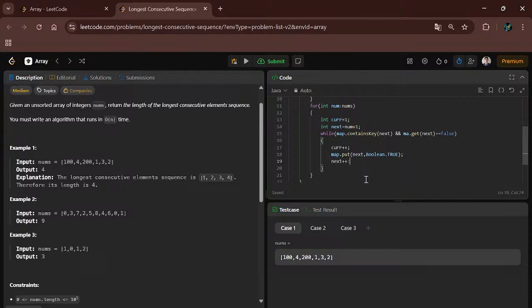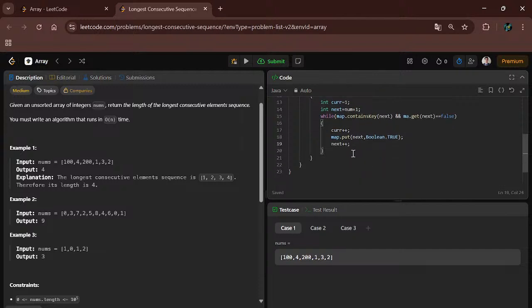Now we will take another variable, previous equal to num minus 1, and while map dot containsKey previous, it will be similar to the upper one.